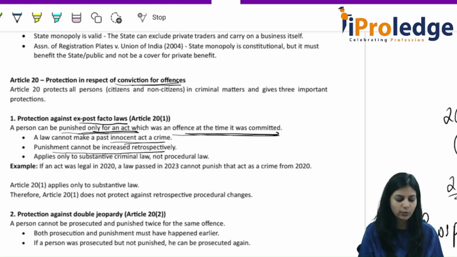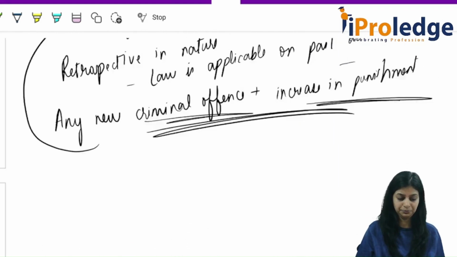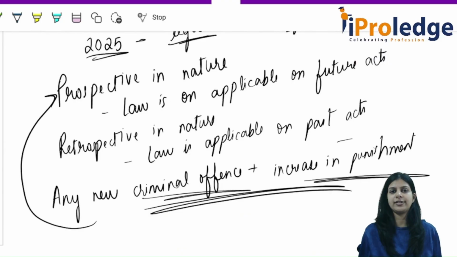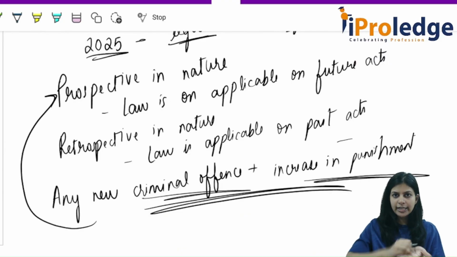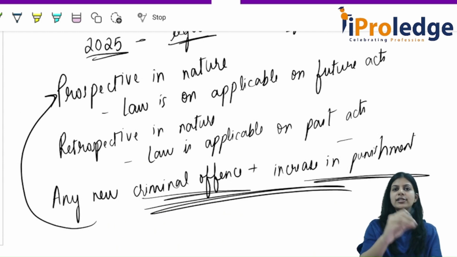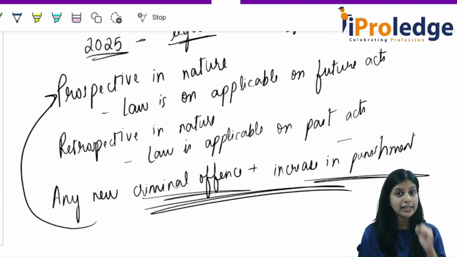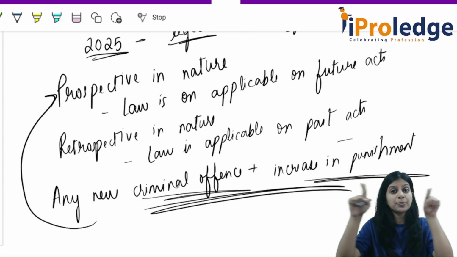Now you understand what this means. And it applies only to substantive criminal law and not procedural law. Now, what is an offense? Today, this particular act, is it an offense or not? What is the punishment for this? This is substantive law. It says whether this act is an offense or a crime, and if this act is committed, then what is the punishment. Article 21 is applicable on substantive law.